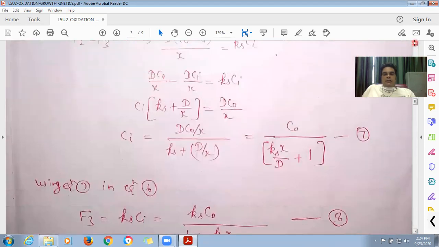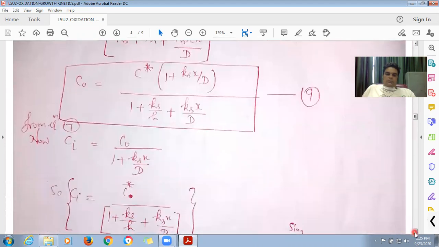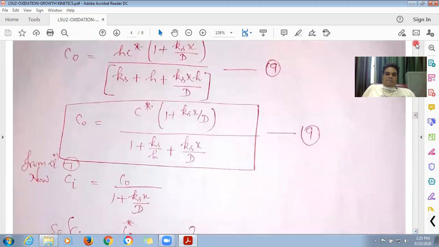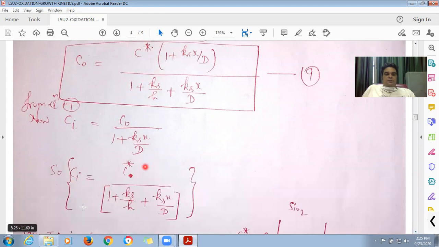and from equation 7, I got two values, that is Ci and C naught. Here you can see from equation 7 we know that Ci equals C naught upon this. So I can replace the value in equation 9 and we'll get the value of Ci as this.